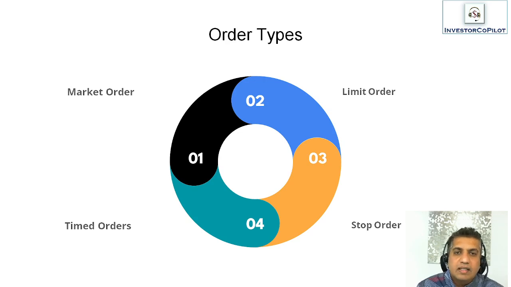Okay, now let's look at order types. When you place an order on the market, what are the types of orders you can place? There are four broad types and they are not mutually exclusive. These can be used in conjunction with each other. First is the basic type of order, that is a market order. Then you have limit orders. The third is a stop order. And the fourth are timed orders. So let's look at what these are.